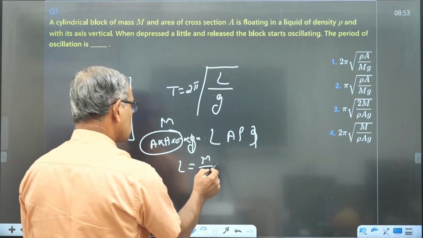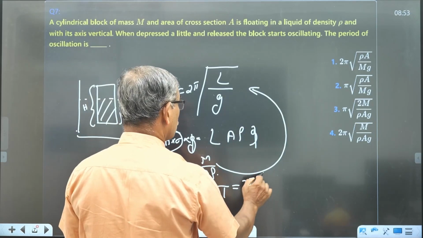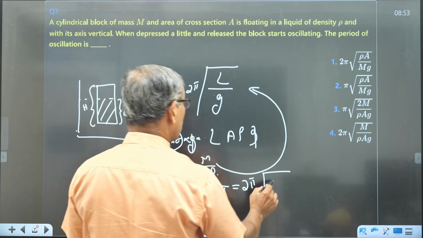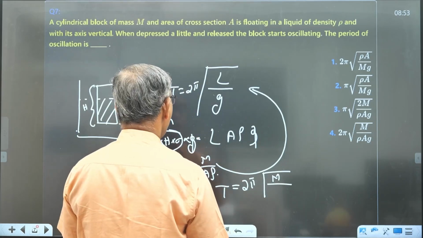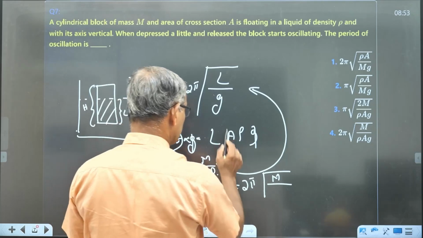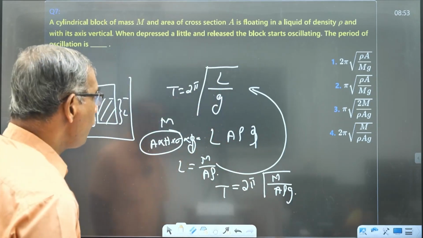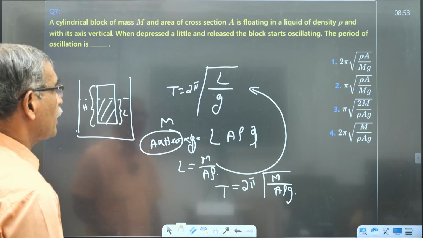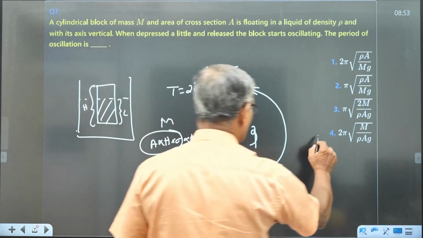Now substitute this here. Time period T is equal to 2 pi root of M by A rho g. And the option is M by A rho g, option 4.